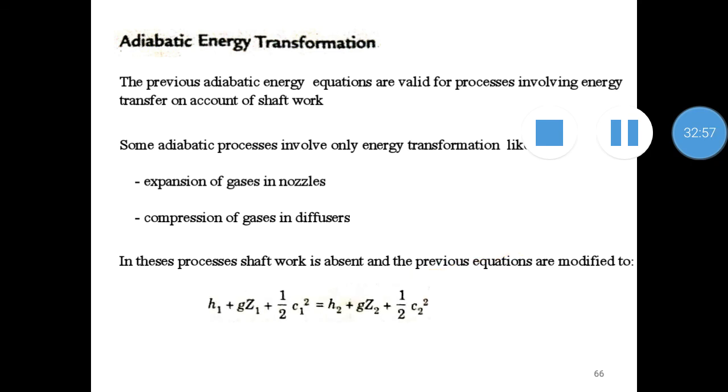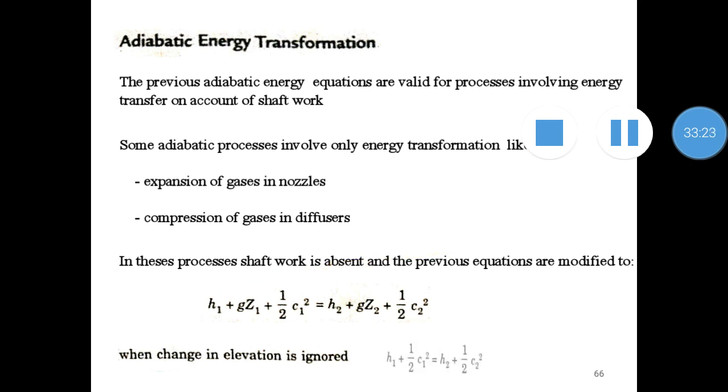So in those conditions, the equation can be further modified into h1 plus gz1 plus half c1 square is equal to h2 plus gz2 plus half c2 square. And if you are considering the case of gases or vapors, we can neglect the elevation terms. Therefore g into z1 minus z2 can be neglected.